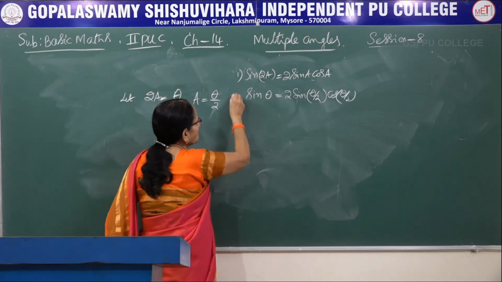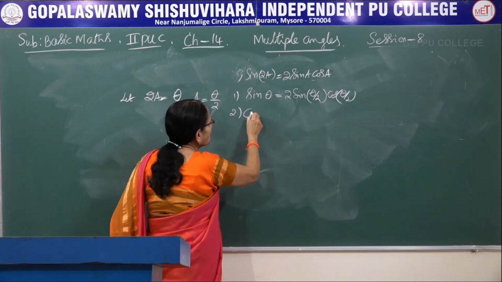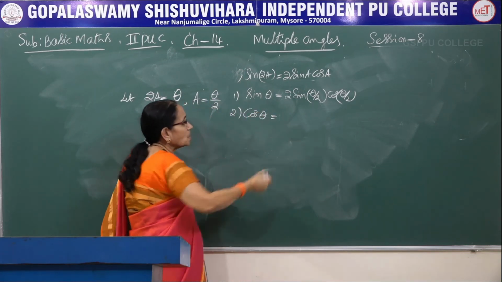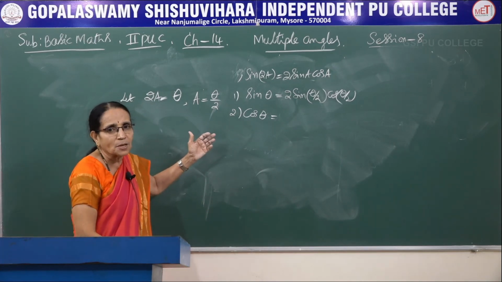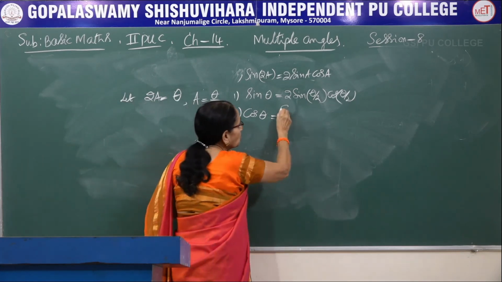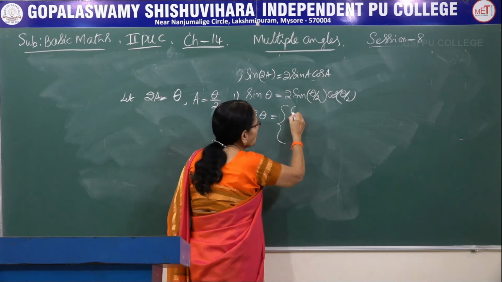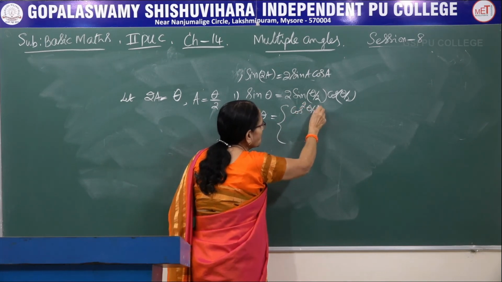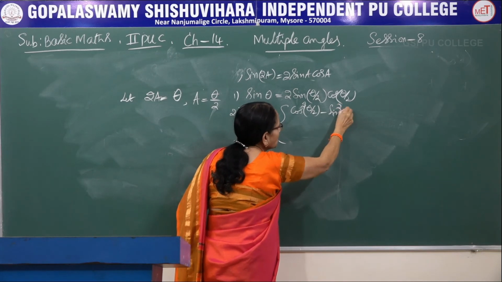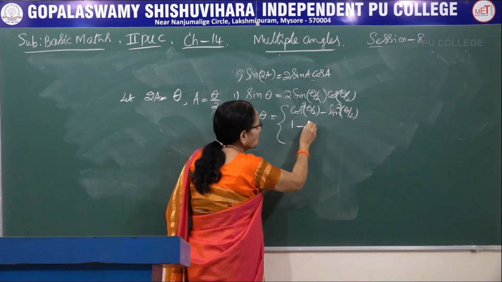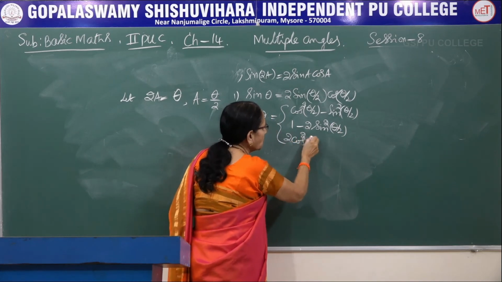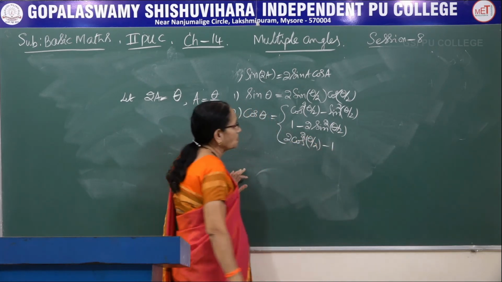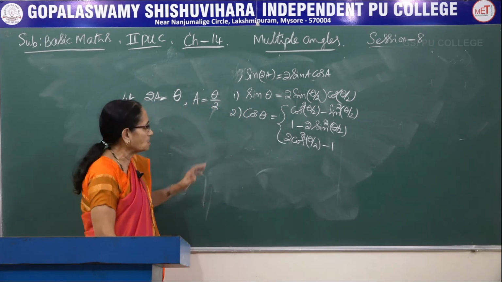Similarly, let me take the second one, that is cos theta. Whatever formula you did in the previous session, I am just replacing 2A by theta, and automatically A would be replaced by theta by 2. Now, as you know, there were 3 expansions here. First one was cos square theta by 2 minus sin square theta by 2. Second one was 1 minus 2 sin square A, now it is 1 minus 2 sin square theta by 2. Third one, 2 cos square theta by 2 minus 1. So we have 3 expansions for cos of theta.